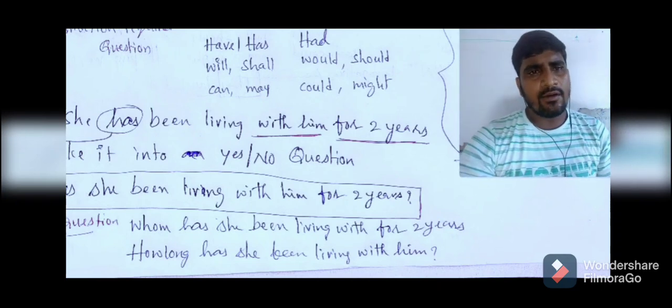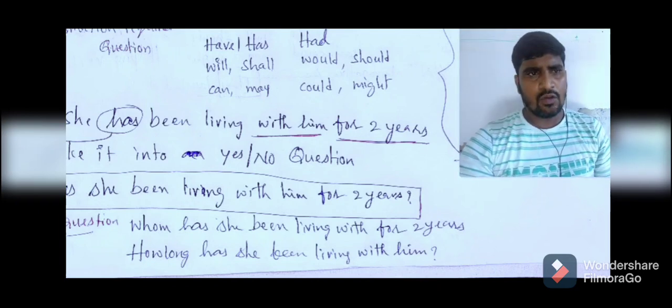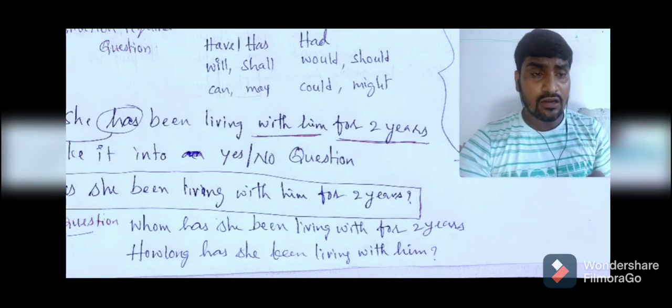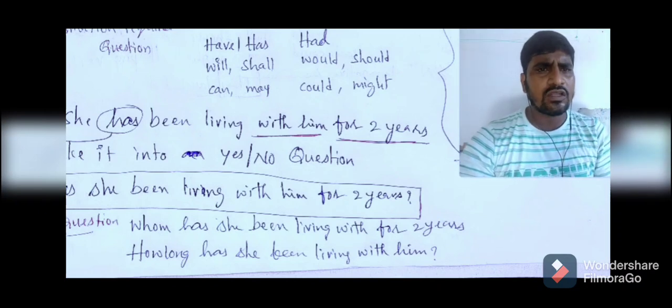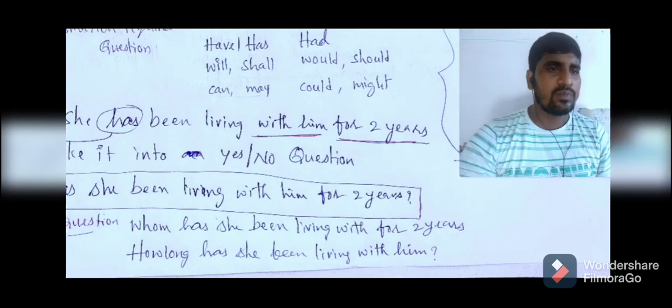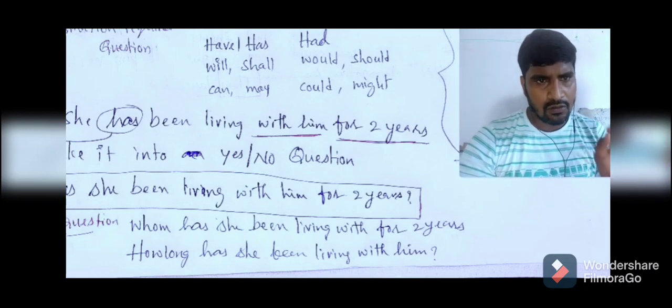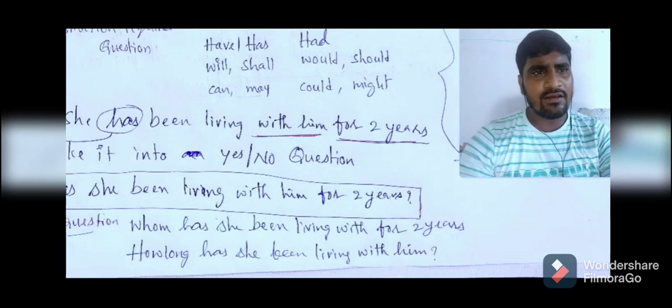So in this way, we can frame an interrogative sentence from an assertive one. While framing an interrogative sentence, whether it is yes or no interrogative or information required interrogative, the first and foremost rule is the helping verb has to be before the subject. And the second thing is which WH word has to be used. So if we know all these things, we can easily convert an assertive sentence into an interrogative sentence, right? Have you understood this?